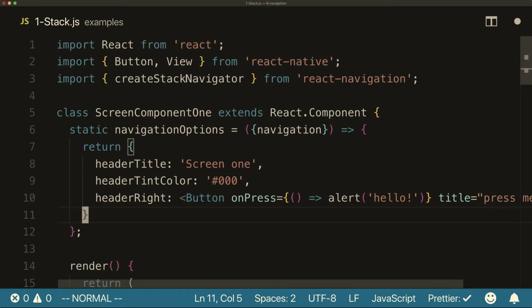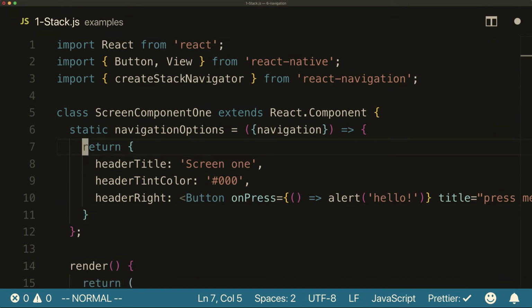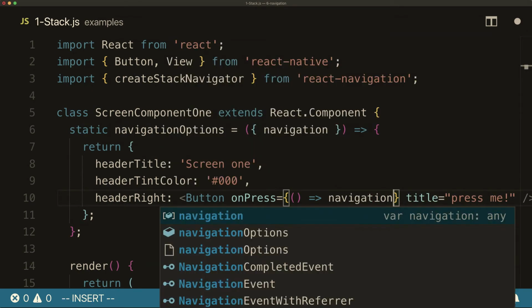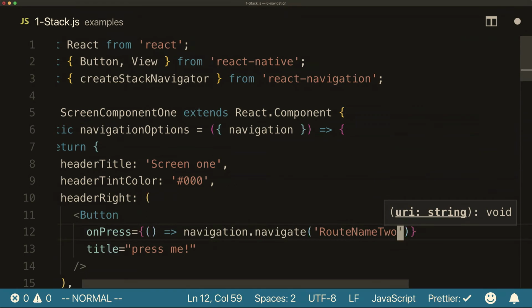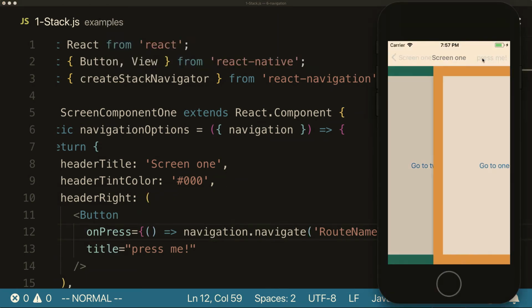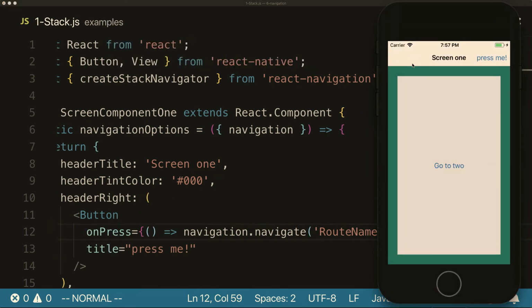So it would be the same thing as this.props.navigation.navigate or goBack. We can also use that in the header by using this navigation object. So I could put navigation.navigate, what was it, routeName 2. And that'll go to the other screen now.